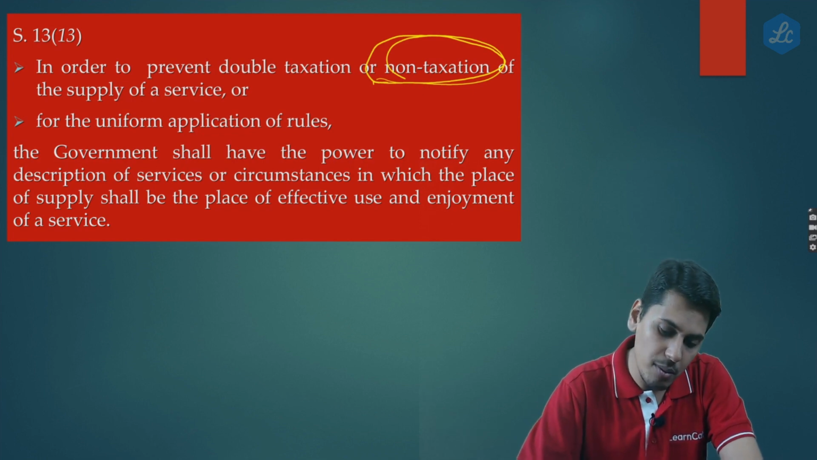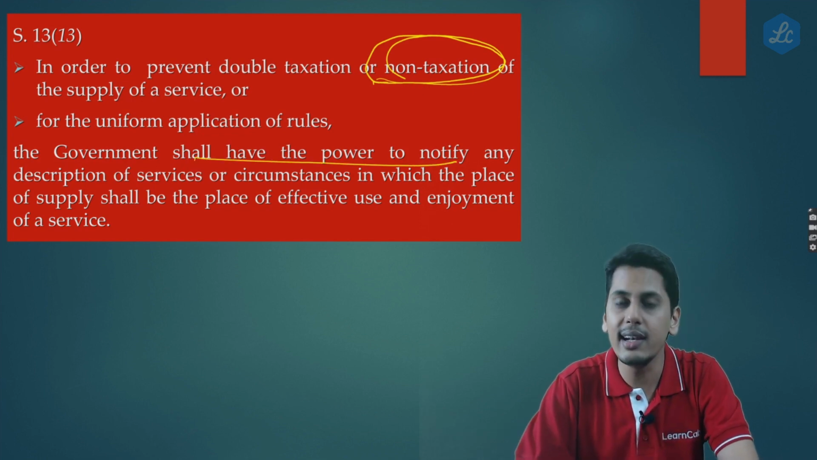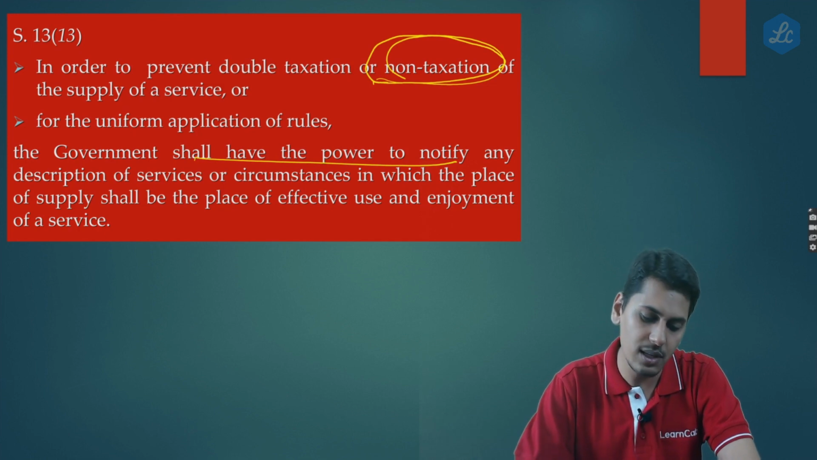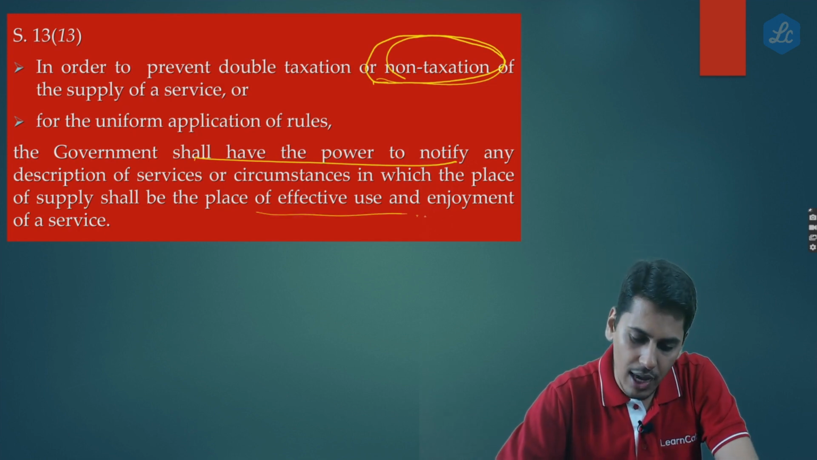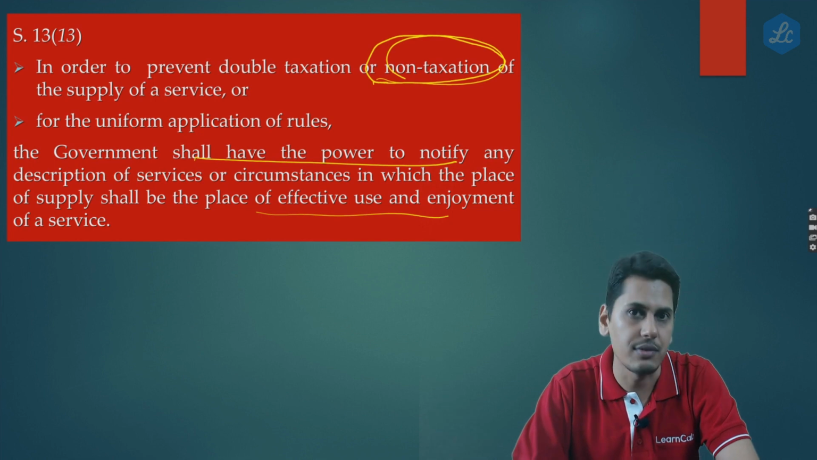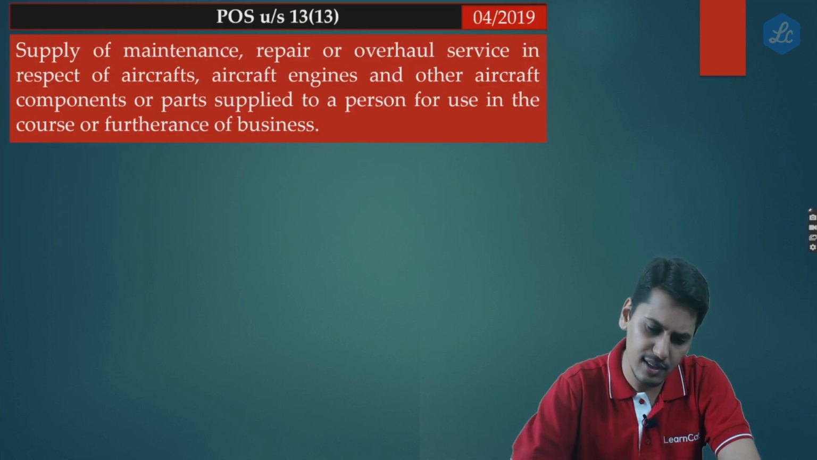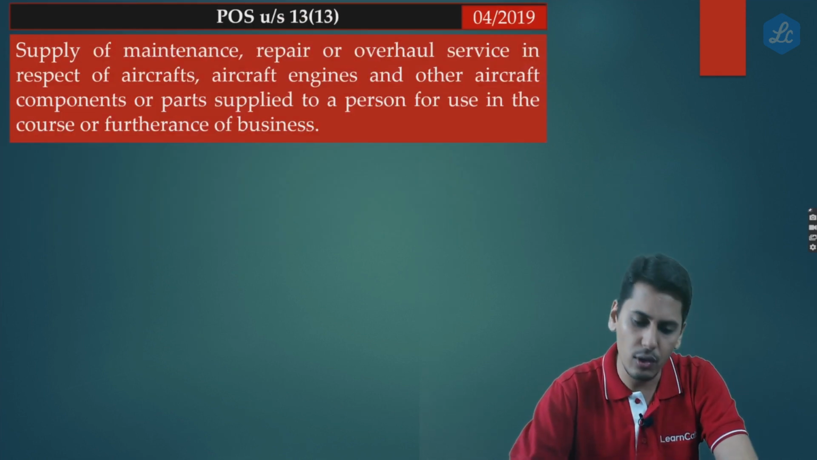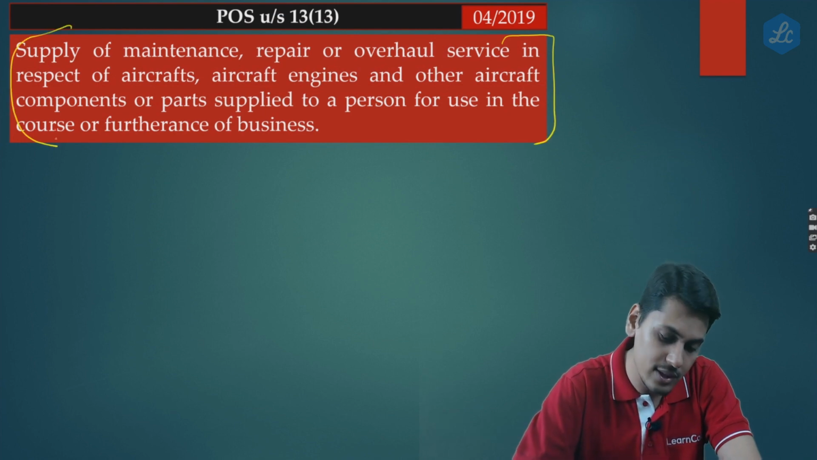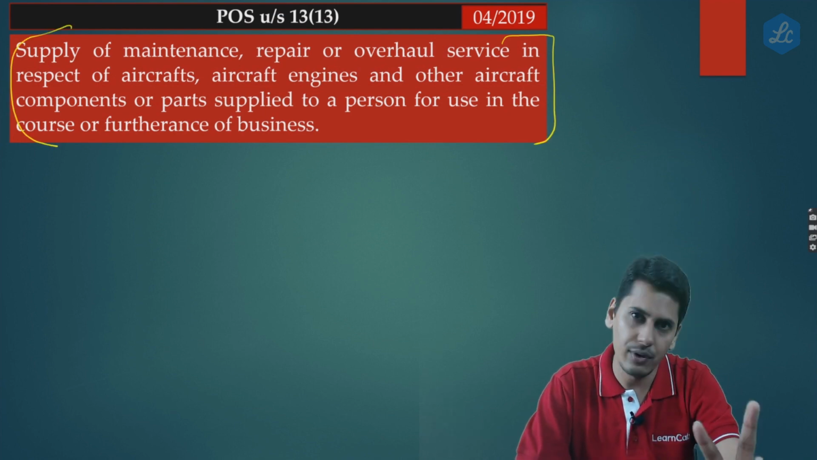So friends, in order to prevent non-taxation of a supply of service or for the uniform application of rules, the government shall have the power to notify any description of service or circumstances in which the place of supply shall be the place of effective use and enjoyment of a service. So under 13 subsection 13, there is no requirement for separate notification. The same wordings would solve both the issues. These wordings we've already seen.